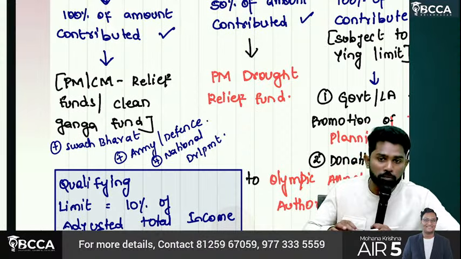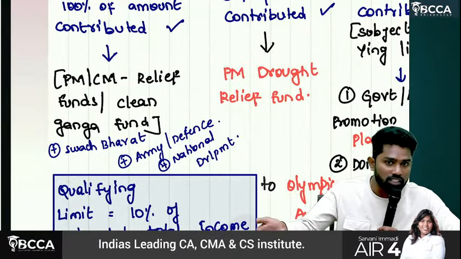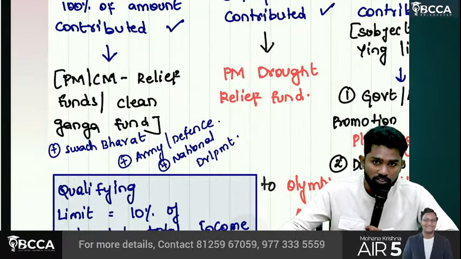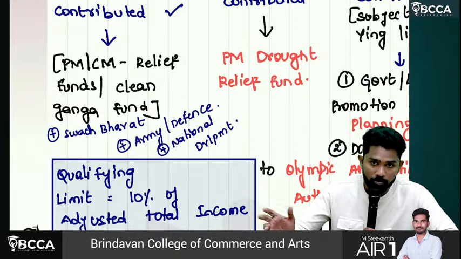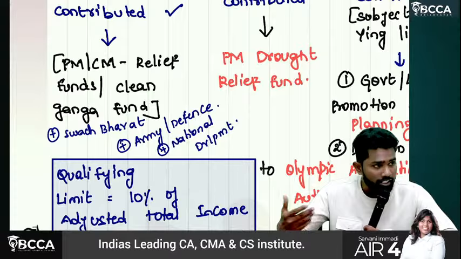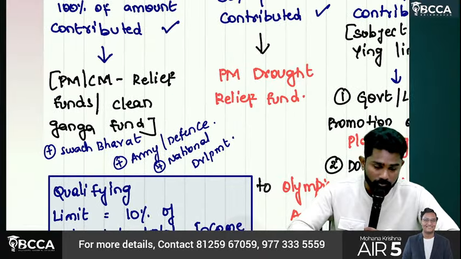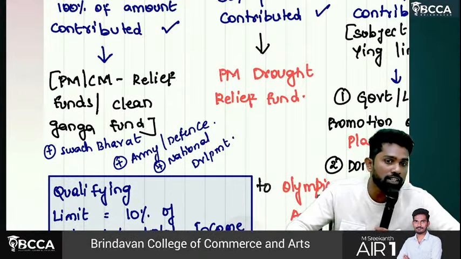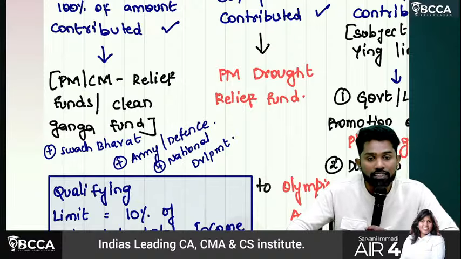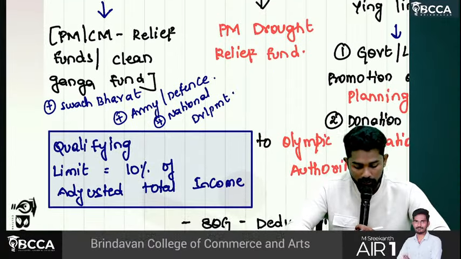We cannot remember all of them, but PMCM relief funds, which could be any disaster related, earthquake related, cyclone related; Clean Ganga Fund, Swachh Bharat related, Army Defense related funds, and any other national development funds. These are covered under what? Category 1. If any fund is covered under category 1 and you have made any contribution to that fund, then that amount is eligible for 100% deduction.